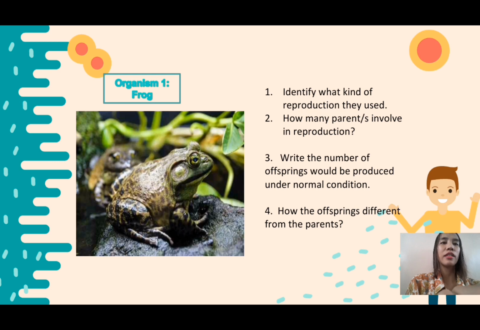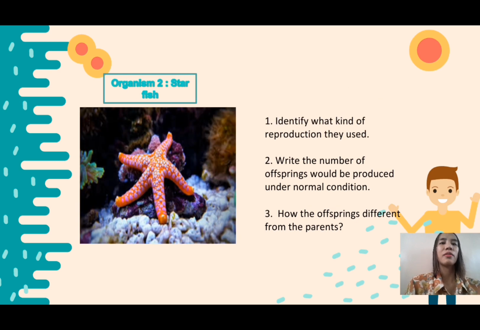Okay? The next one. What is that? Very good. The starfish. So how do you think they reproduce? Very good. They can reproduce on their own. It does not require a partner or another parent. Okay? So how is the offspring different from the parent?